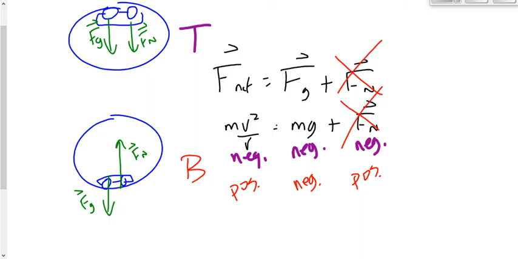Go faster than that, you're fine. Go slower than that, and you're going to fall out of the circle at the top of the circle, right? If you're going to fall out, it's going to be at the top. So you're going to be analyzing the top and then set Fn equal to 0 and do your thing.